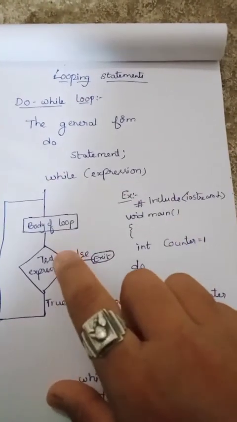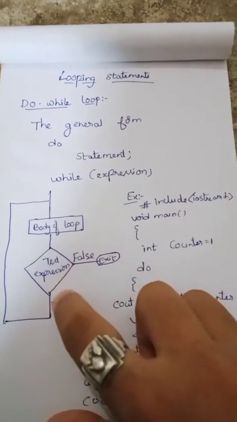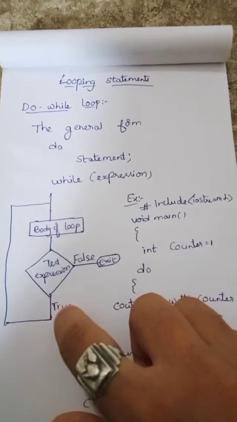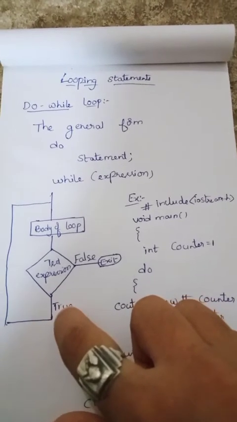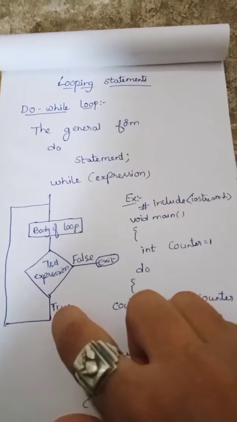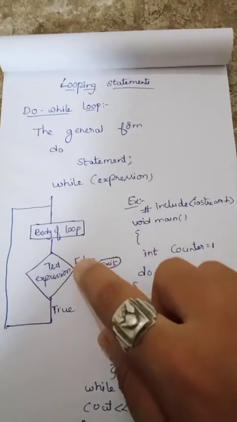If it is false, then go to the exit, and if it is true, then the expression evaluates, the execution of the statements repeats, and the iterative process continues. Here see the flow chart.